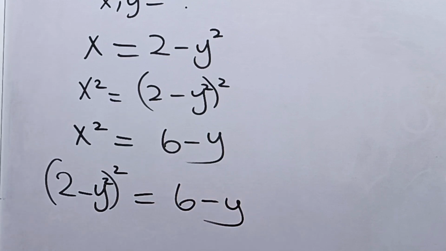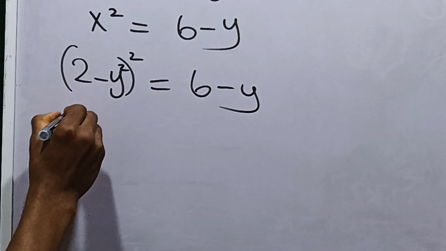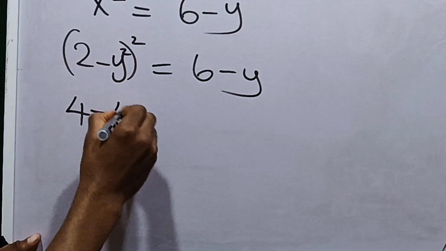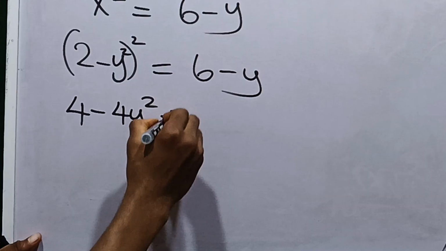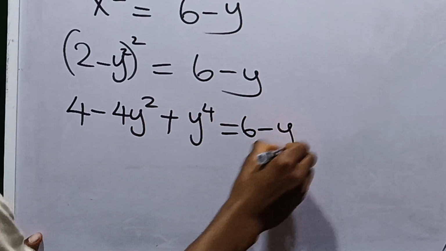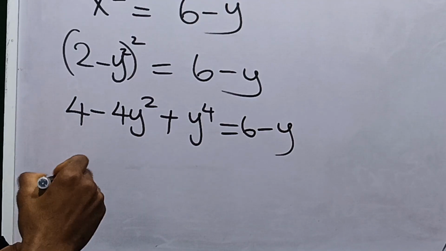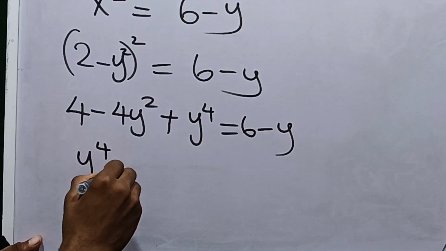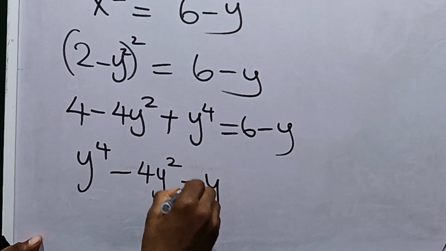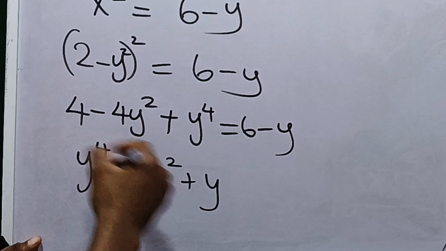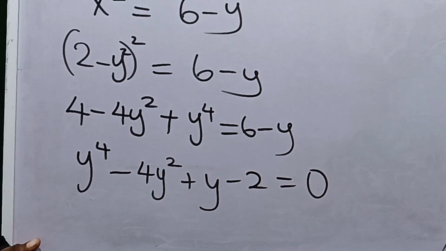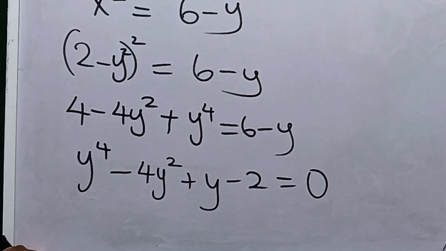Hence, we can say that (2 minus y squared) all squared is equal to 6 minus y. Alright? So, squaring this now, we have 4 minus 2 times y squared times 2, which is 4y squared, plus y squared squared, which is y raised to the power 4, is equal to 6 minus y. Okay? So, bringing everything to one side, we have y raised to the power 4 minus 4y squared plus y, then 4 minus 6 is negative 2, equal to 0. Okay, so this is the polynomial equation that we have.